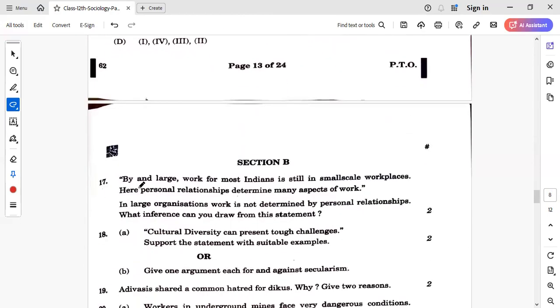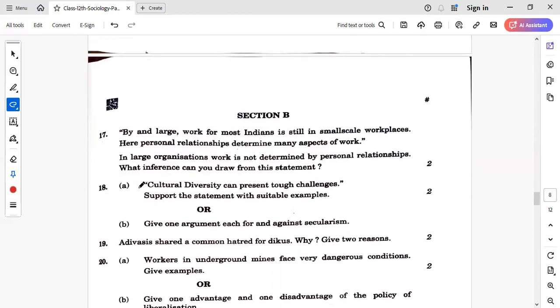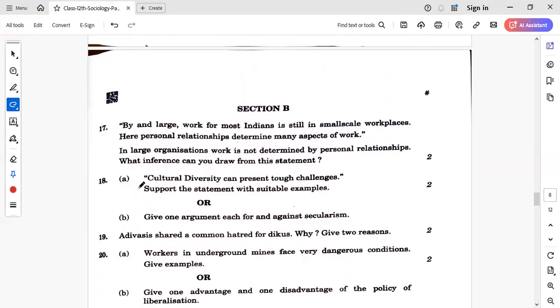Now we'll move on to the 2 marks questions. So first is, by and large, work for most Indians is still in small scale workplaces. Your personal relationships determine many aspects of work. In large organizations, work is not determined by personal relationship. What inference can you draw from this statement?